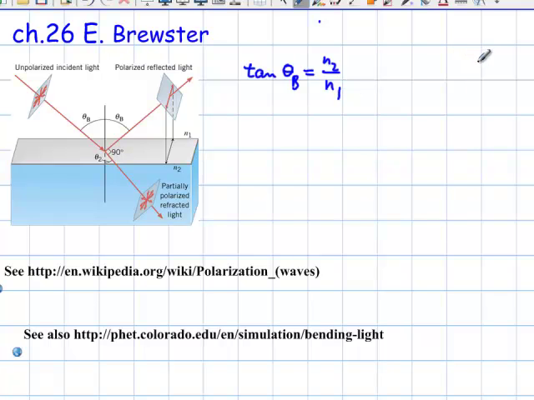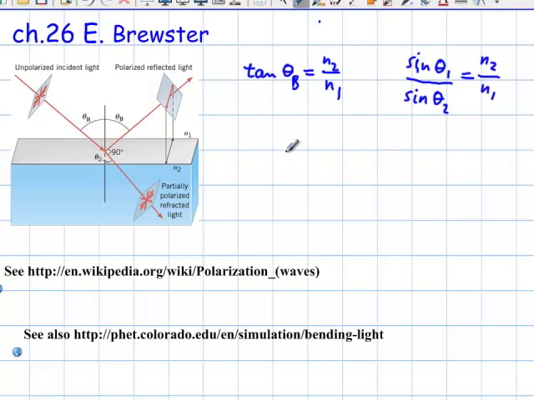And then Snell's law I'm also going to write as N2 over N1, because then I can substitute this here: the sine of the angle 1, that's the angle with which the light is incident, which is also the Brewster angle. So theta 1 equals theta b, by sine theta 2.